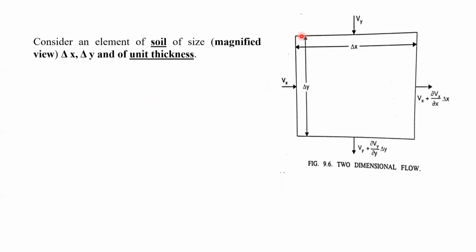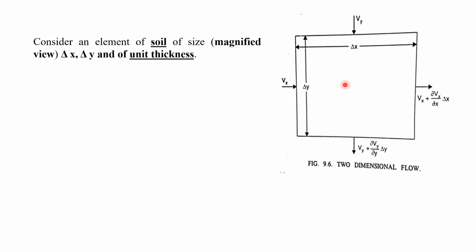So let us consider this figure. This is the soil element, but it has been magnified. It is in magnified form, right? So what we are going to consider, delta x is the thickness of the soil, and delta y, you can see the dimension of the two-dimensional flow. One flow is in the x direction, another flow is going to take place in the y direction. So for two-dimensional flow, Laplace has developed the equation. One we can consider as the x direction and another is the y direction.